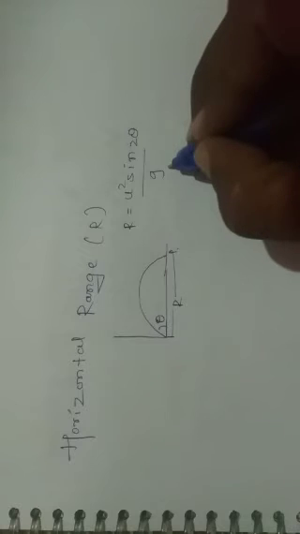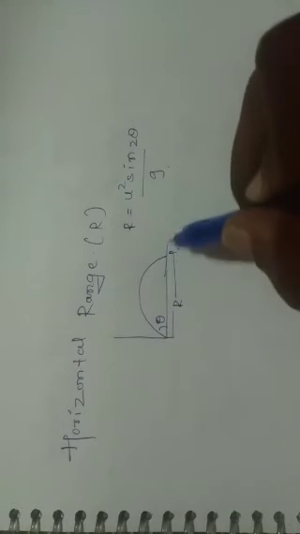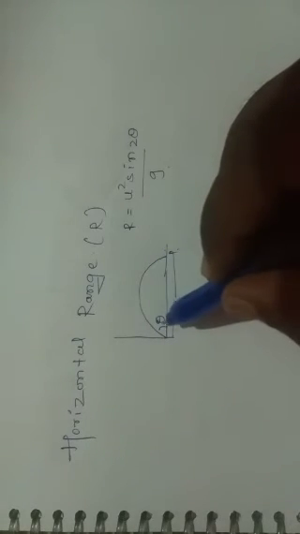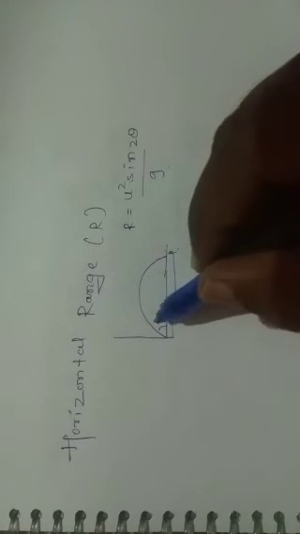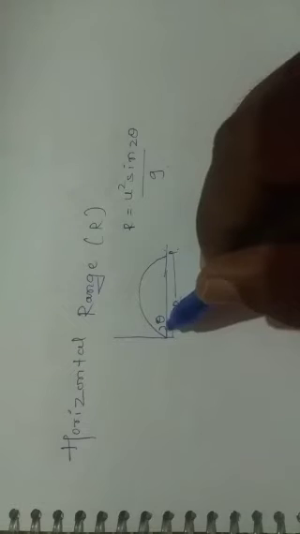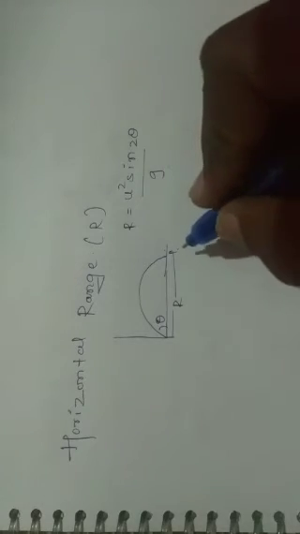So this one is the maximum range of a projectile. For maximum range, we want to know the angle of projection value. When we know the angle of projection, we can easily calculate the maximum horizontal range.